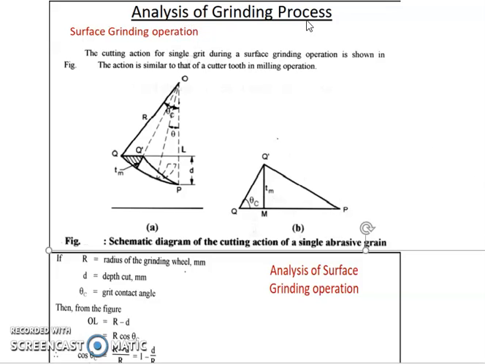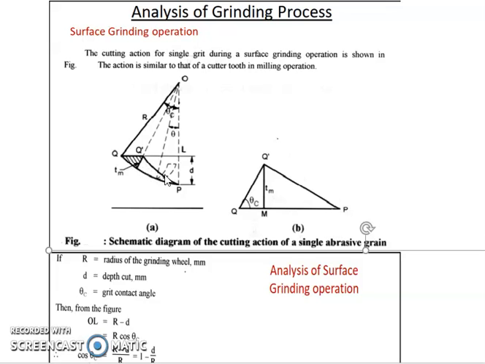Analysis of grinding process. So we are considering surface grinding operation and consider the material removal in grinding by a single grit, assuming that the grinding wheel makes a particular revolution RPM per minute and it has a particular number of grits. So considering the machining action of one particular grit, the cutting action for a single grit is shown in this figure, similar to that as we have discussed in the milling operation.